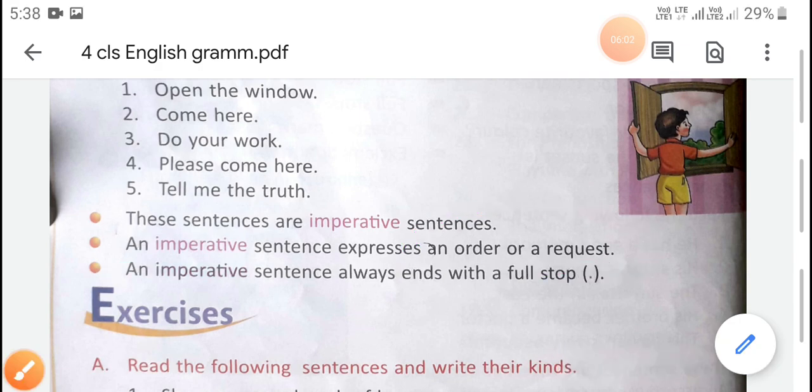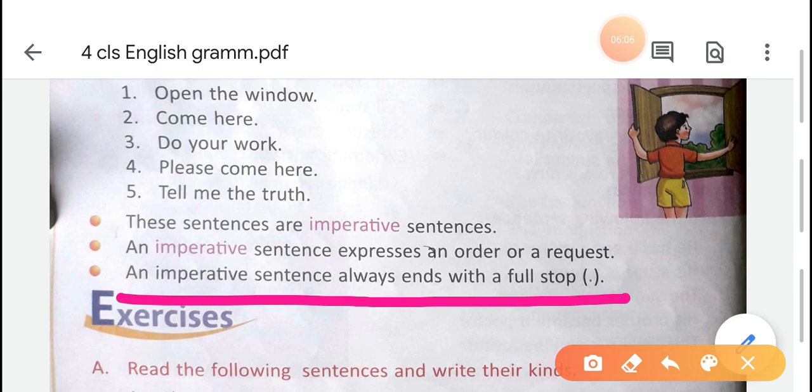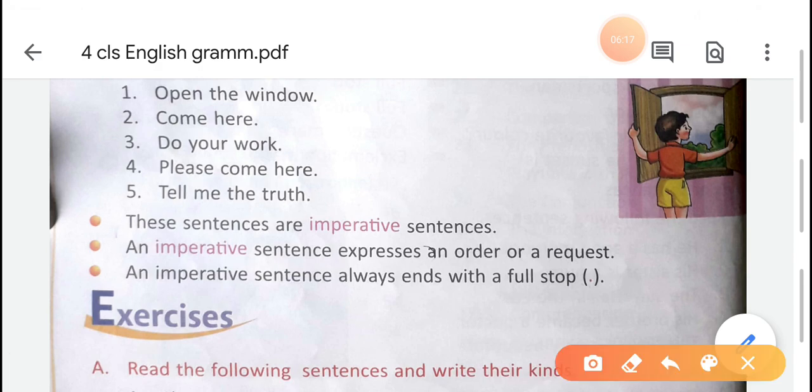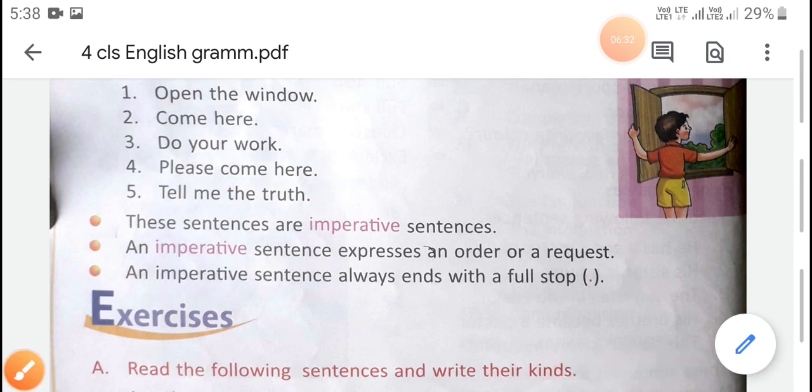An imperative sentence always ends with a full stop like assertive sentence. Now some examples are given there for imperative sentence. Open the window. This is an order. Do your work. This is also an order. Please come here. This is a request. So these are some examples for imperative sentences.